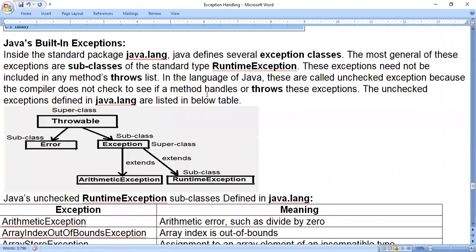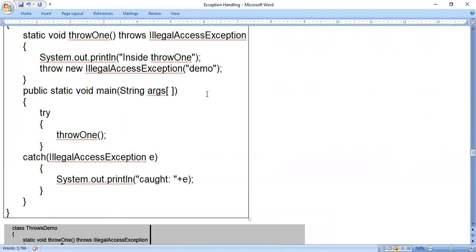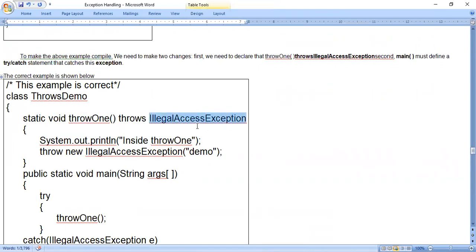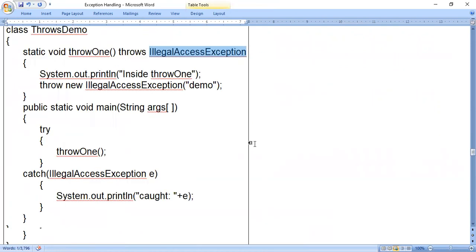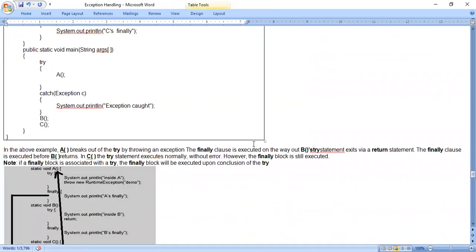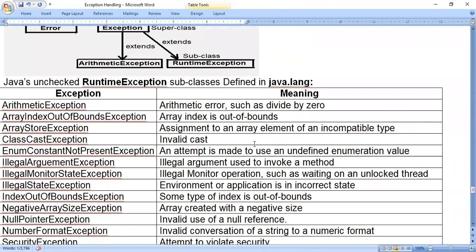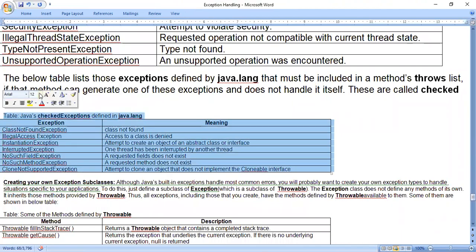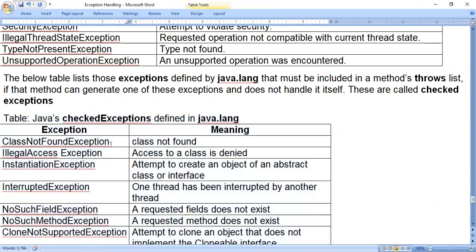Just like in the previous program we have given here, throws illegal access exception. So in the method's throws list we have to mention it. So it is called the throws list. List means one or more you have to mention. If there are many exceptions, you have to mention them here. Okay, so we'll look into this table: Java's checked exceptions defined in java.lang.